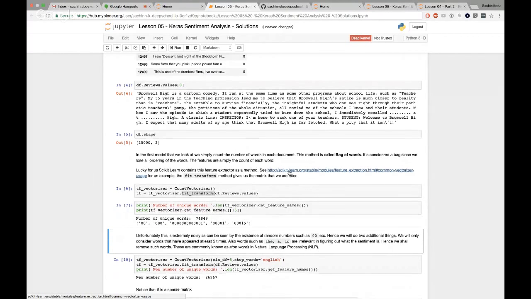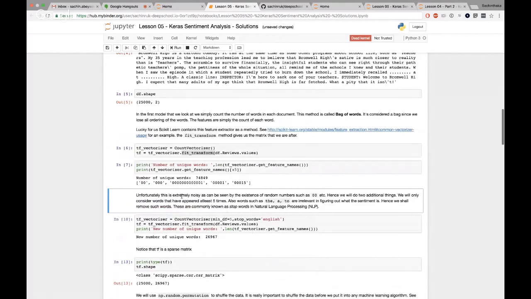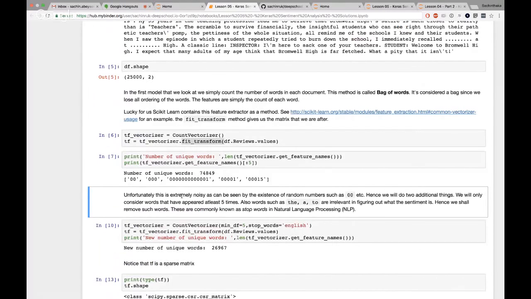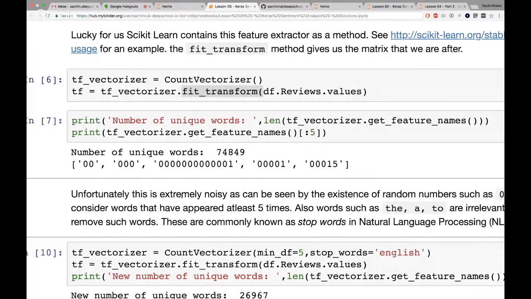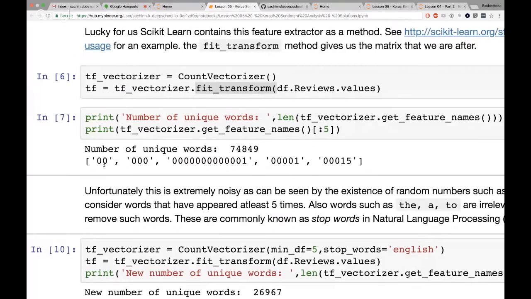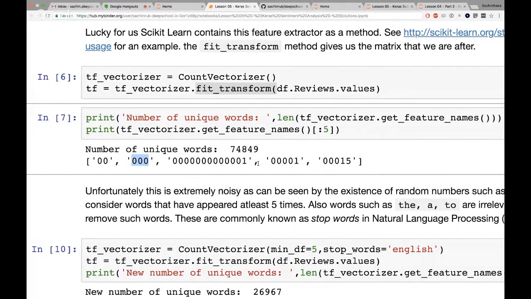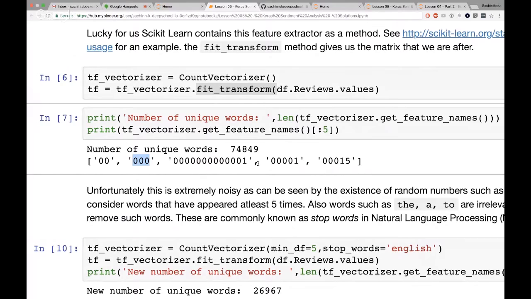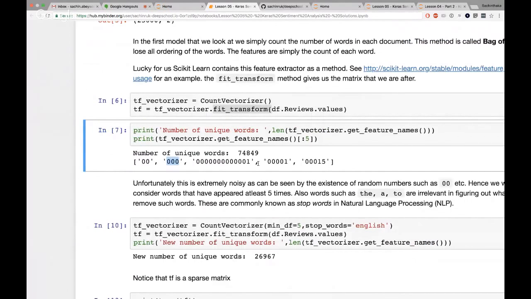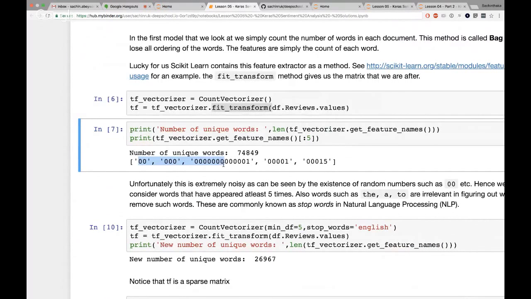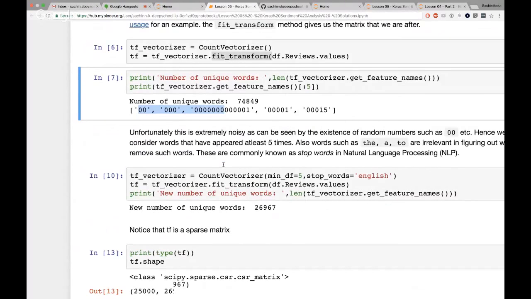So yeah, but the one thing that I was trying to get at was it has these random things like this. So 0, 0, 0, 0, 0, and a whole bunch of things that probably appeared in one word was noise, maybe problems with how the data was entered, maybe spam as well. So we need to try and get rid of these unnecessary words, right? So how do we do that?